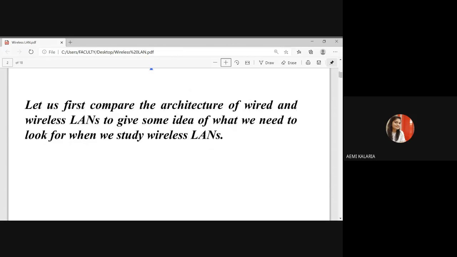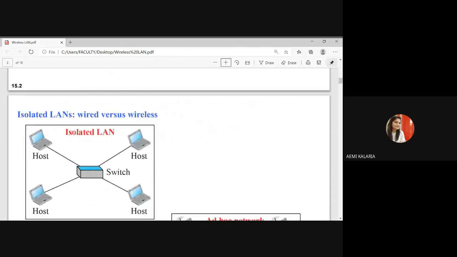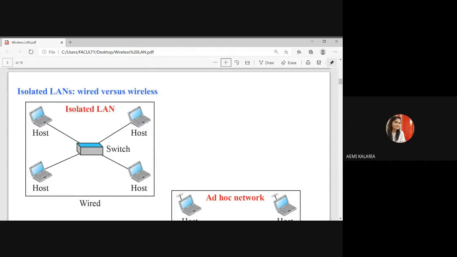First of all, whenever we are dealing with wireless LAN architecture, two types of concepts or names are there. First one is BSS. What do you mean by BSS? BSS means basic service set. The first one is basic service set, which we call BSS, and the second one is ESS, extended service set. Inside the BSS, the basic service set is the building block of wireless LAN, and it is using an AP also. AP means access point.